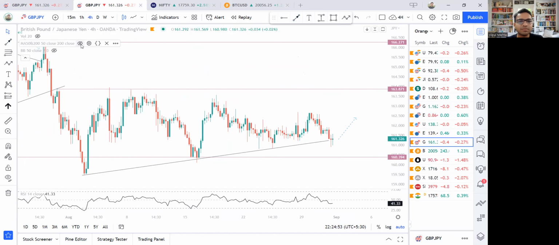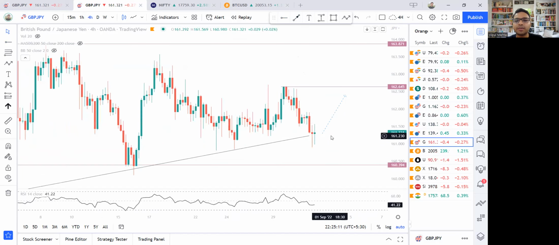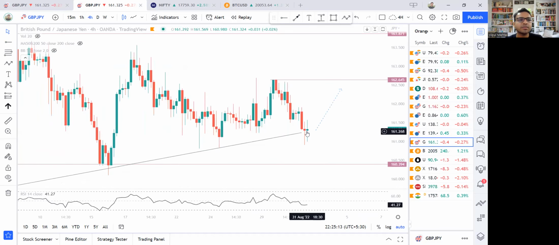Unless there is some sort of a trap for bears that is visible here, if we see a bear trap, then this could be an interesting buying opportunity from this high. So it could be an interesting buying opportunity if a bear trap is visible on the pound yen pair tomorrow.